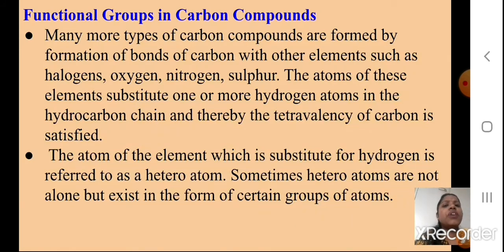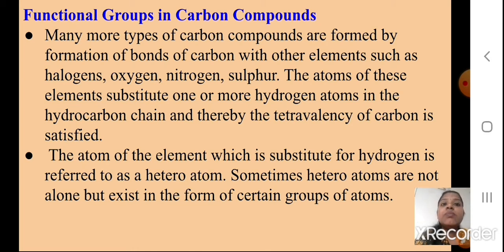Now we will see some functional groups. Many more types of carbon compounds are formed by the formation of bonds of carbon with other elements such as halogens, oxygen, nitrogen, sulfur. Till now you have seen carbon bonding with only hydrogen, but leaving hydrogen it can also bond with the halogens, oxygen, nitrogen, sulfur.